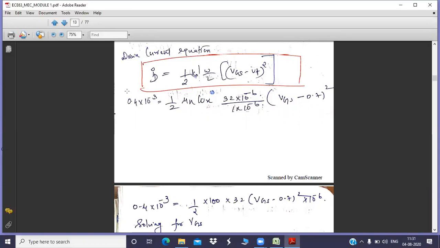What is this? Kn dash is nothing but mu n into COX. Mu n into COX is given, that is Kn dash. So directly you can substitute this Kn dash as 100. So half into 100 into W by L. Why do you need to multiply by 10 to the power minus 6? Because it is microampere per volt square. You can check the question.